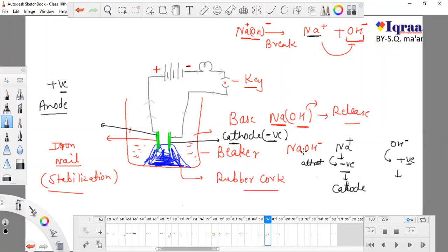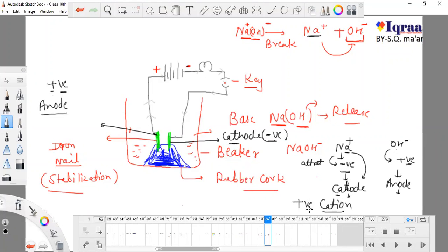And this is the positive pole, or positive terminal, known as the anode. So they will be attracted toward their opposite charge. We know that negative and positive attract each other. Sodium is positive, so it will get attracted to the negative charge, the cathode, and OH is negative, so it will get attracted to the positive charge, the terminal known as the anode. As sodium moves to the cathode, it is known as a cation.